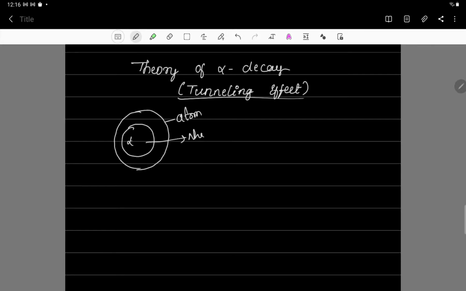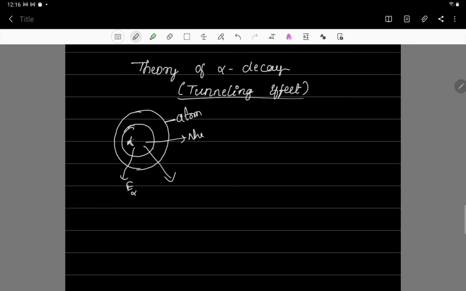So this is the alpha particle which is present inside the nucleus, and this nucleus is present in the atom. This is the radioactive atom. Now this alpha particle inside the nucleus has less energy, that's why it is there inside the nucleus. If it had more energy, then this alpha particle could have come out of the nucleus.